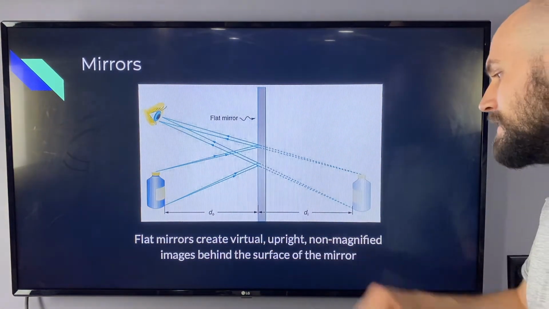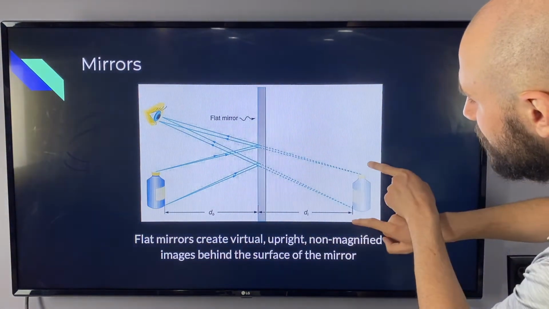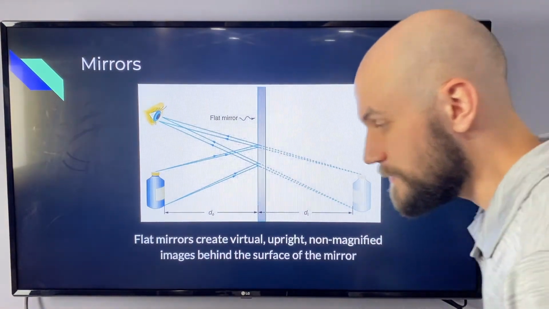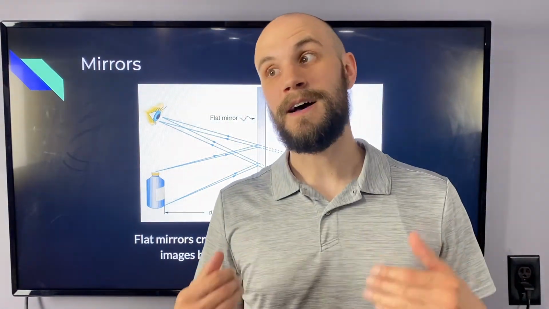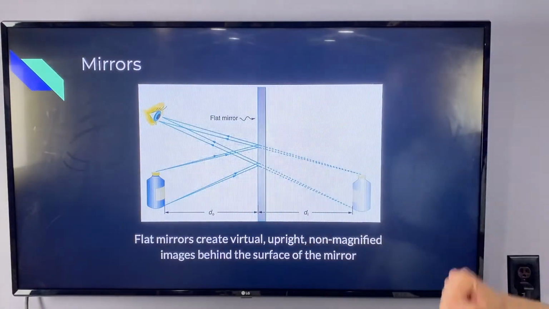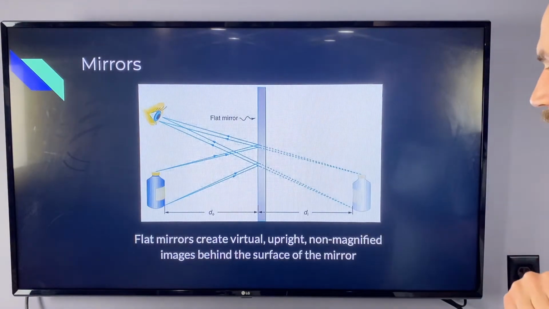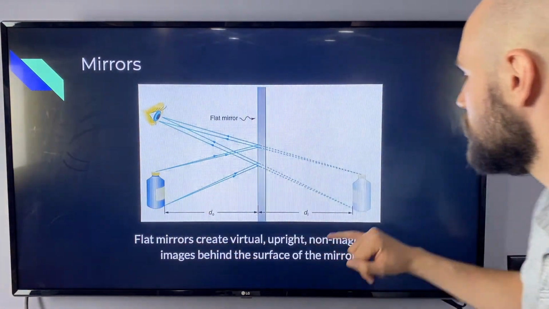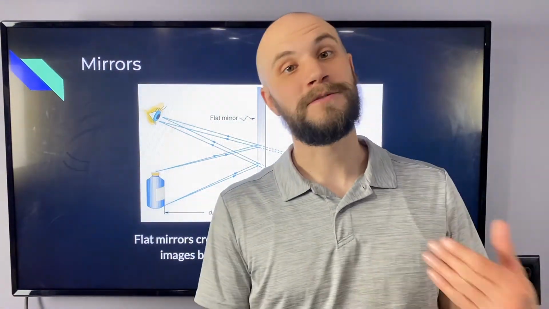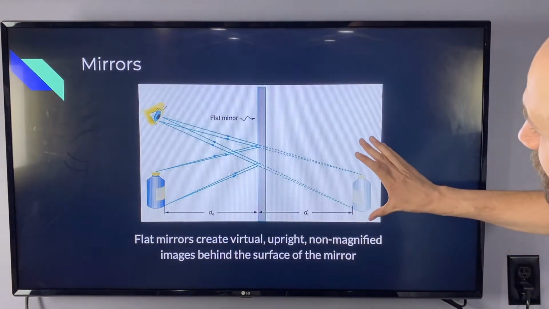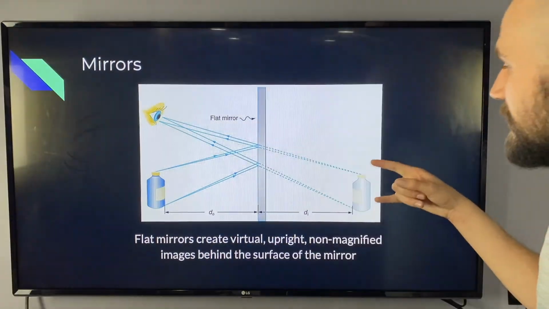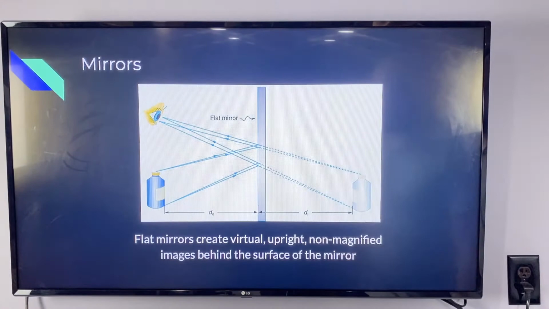The image is also upright, which means that it's not flipped in the up-down direction, in the vertical direction. Some types of mirrors and some types of lenses, like curved mirrors or certain types of lenses, can actually flip the image on us. And then that would make that an inverted image. But flat mirrors create upright images, and flat mirrors also don't magnify the image at all. Again, if we curve the mirror or if we have certain types of lenses, then we can get a magnified or a smaller image. But for flat mirrors, we see the image as the same size as the object.